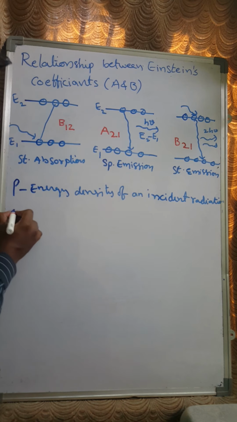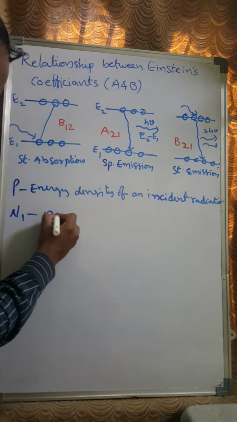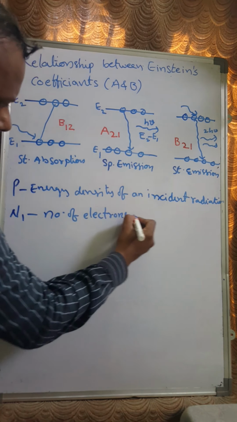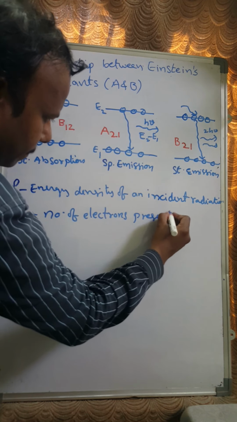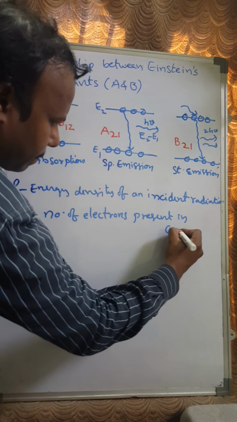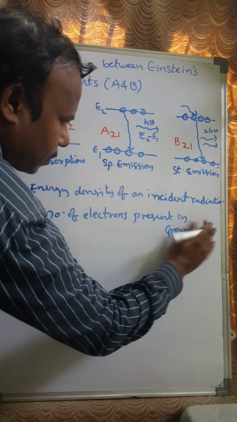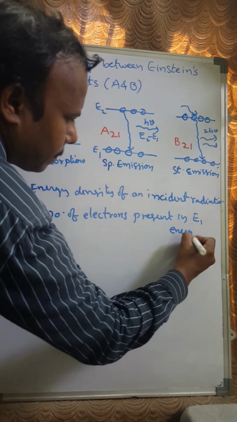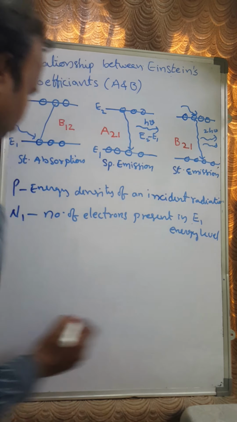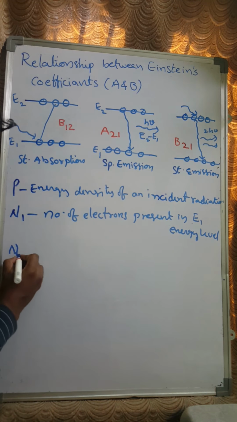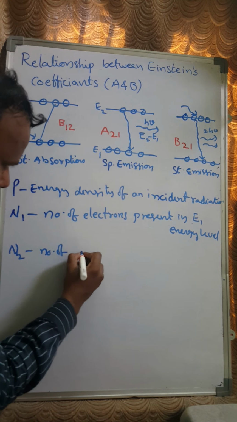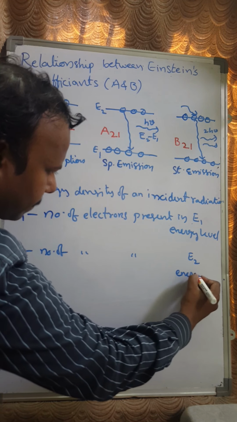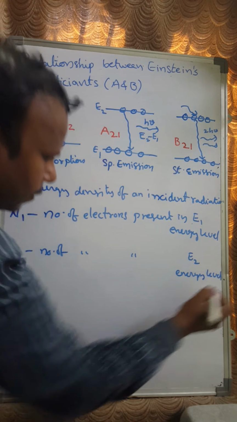If N1 be the number of electrons present in the ground state, in the E1 energy level, and N2 be the number of electrons present in the E2 energy level, right?